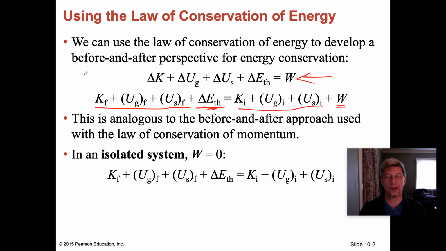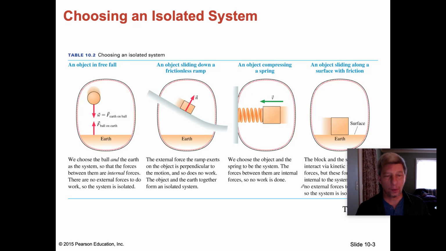And so this is the same type of equation that we dealt with when we were talking about the law of conservation of momentum. Now, in an isolated system, we know, of course, that the total work is equal to zero, so we can ignore that work aspect on the right side of the equation. But in reality, work is almost always done, and so that's an uncommon kind of situation. However, let's talk about isolated systems and start there, and then we'll move on to systems where energy is being put into or taken out of the scenario.